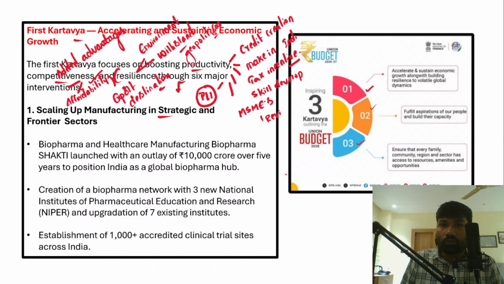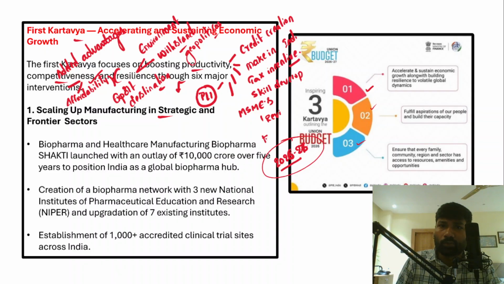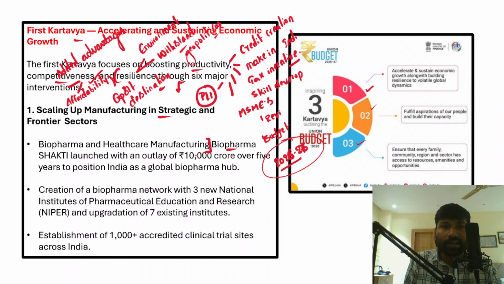As part of the Union Budget 25 and 26, certain schemes or incentives have been announced for new sectors. New incentives have been announced for certain sectors as part of Budget 26 and 27. Now, in this context, biopharma and healthcare manufacturing. Within biopharma and healthcare manufacturing, Biopharma Shakti has been launched. Understand that this biopharma is going to be the game changer.